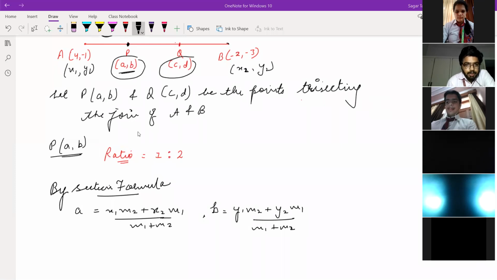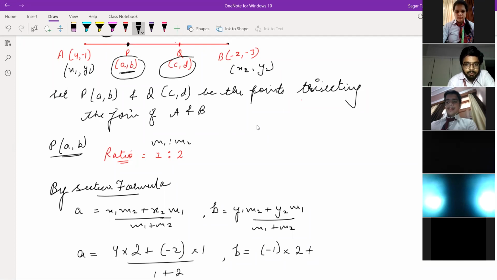Now what is x1? x1 is 4 into m2, m2 is 2, plus x2, which is -2, multiplied by m1, which is 1, upon m1 plus m2, 1 plus 2. y1 is -1 into m2, which is 2, plus y2, which is -3, multiplied by m1, which is 1, upon 1 plus 2.